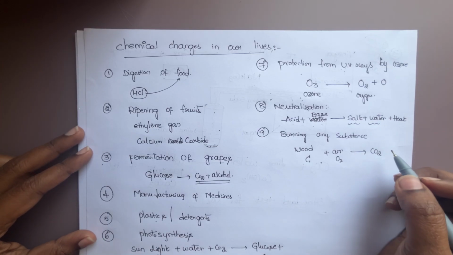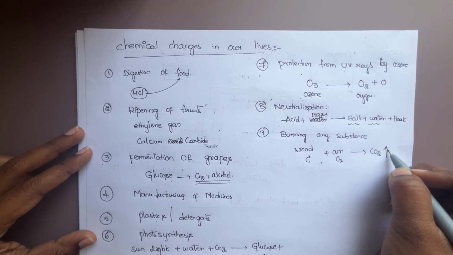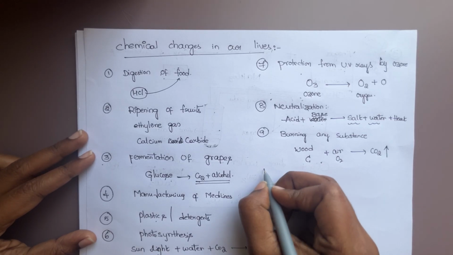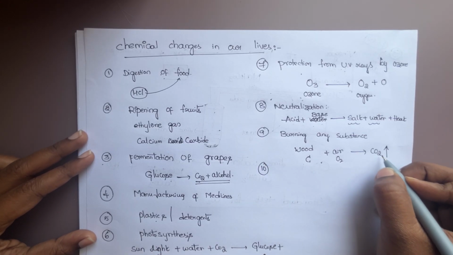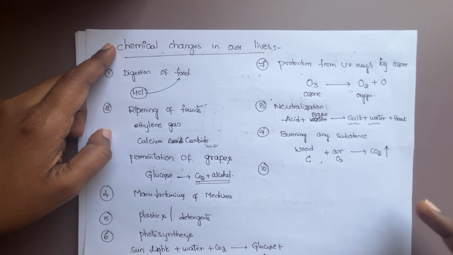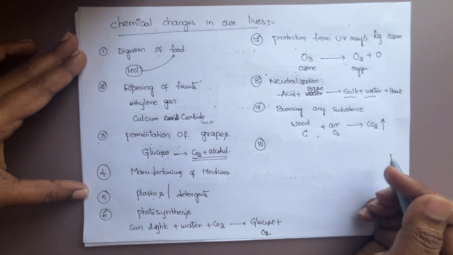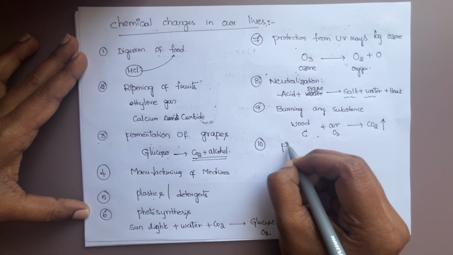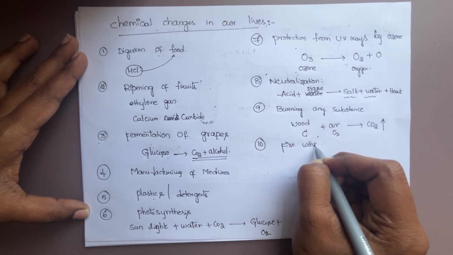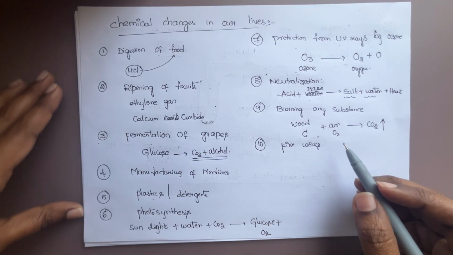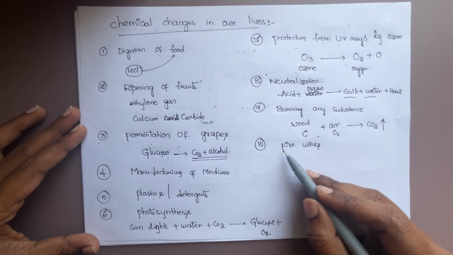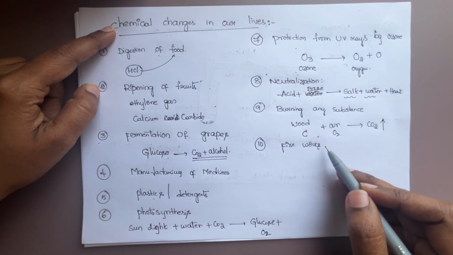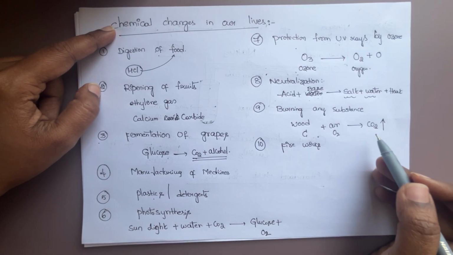Whenever you are burning wood, a gas is produced, that is carbon dioxide gas. So a new substance is formed. That is why this is also an example of chemical change. The next example is fireworks. All the crackers we are using are also chemical changes because new compounds and new gaseous substances are produced.